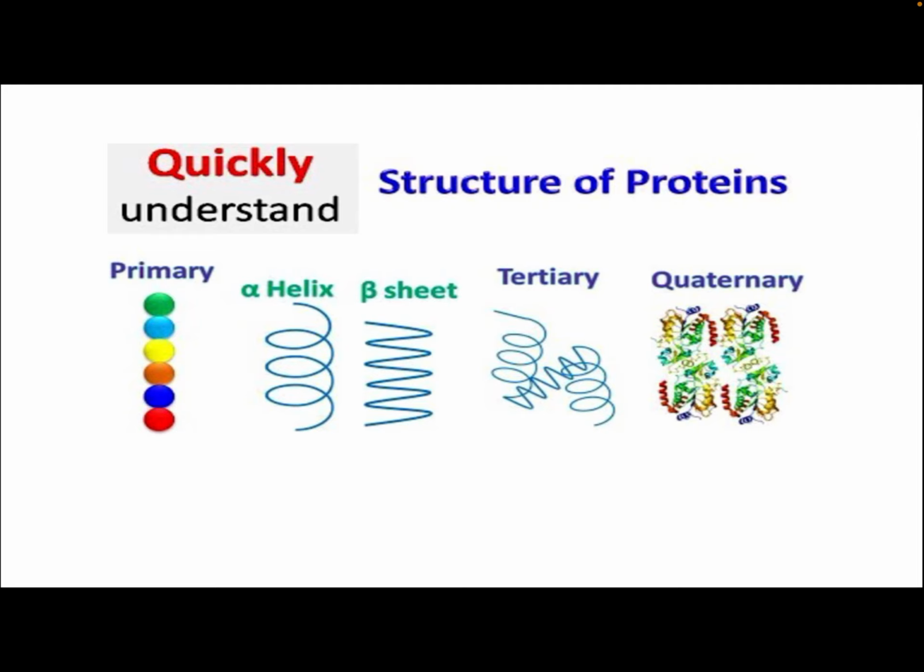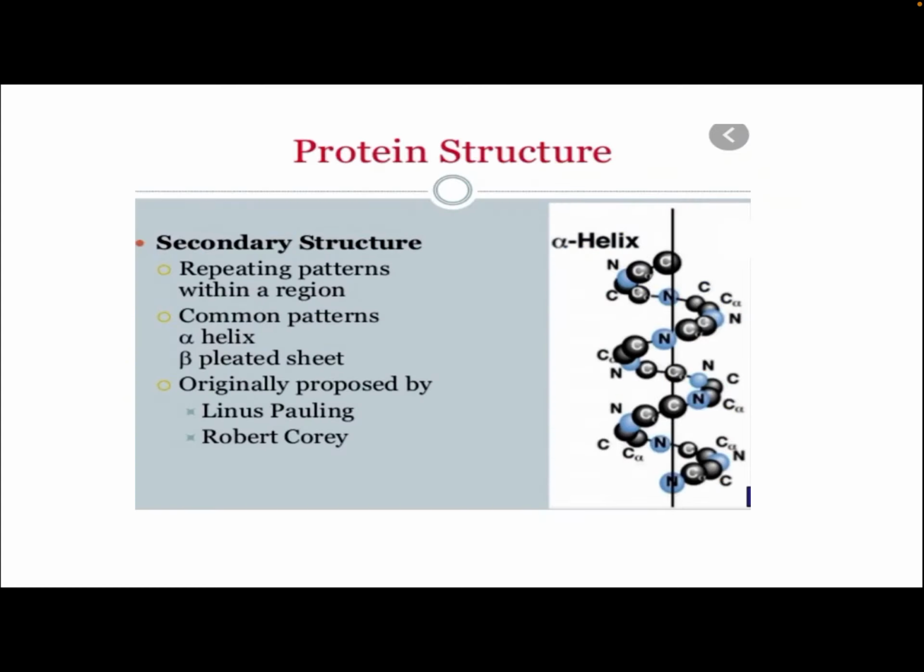So this is the structure of protein. To understand quickly: primary structure, then alpha helix and beta sheet are the structure of secondary protein, tertiary protein is in the form of chains, and quaternary is a combination of different chains. This is the protein structure.